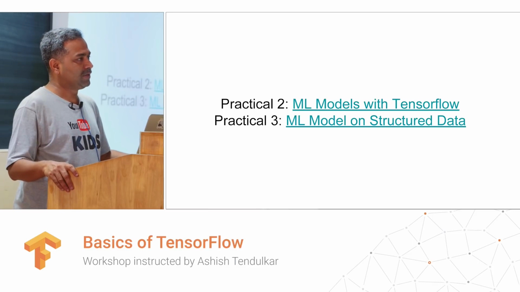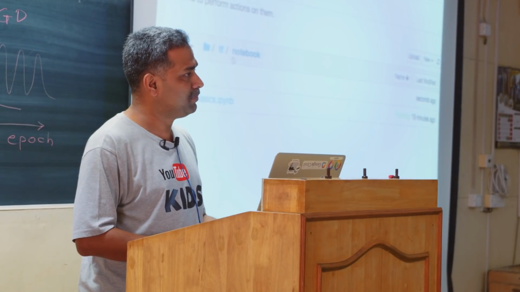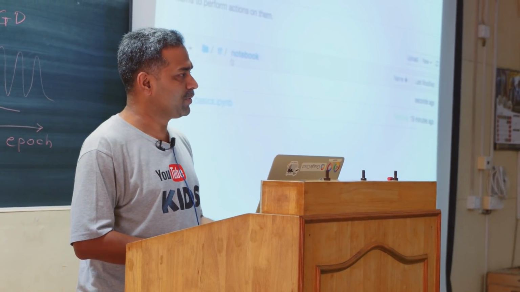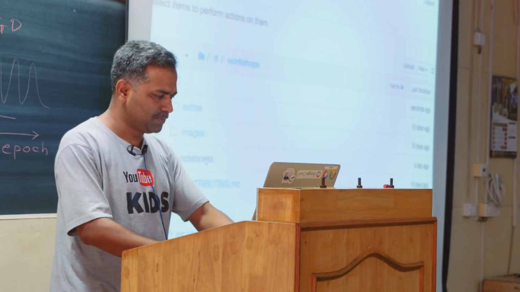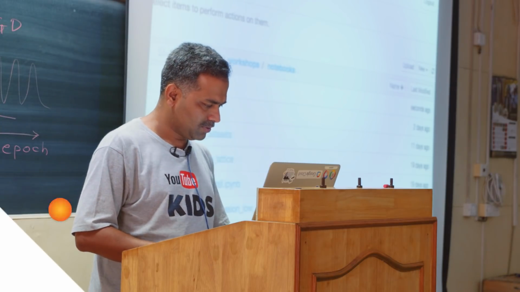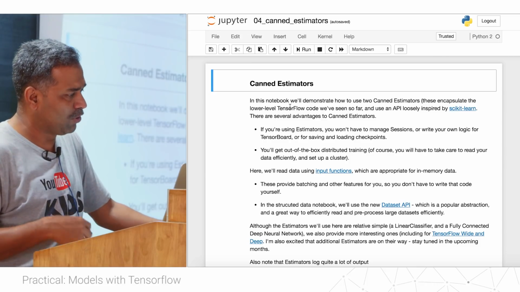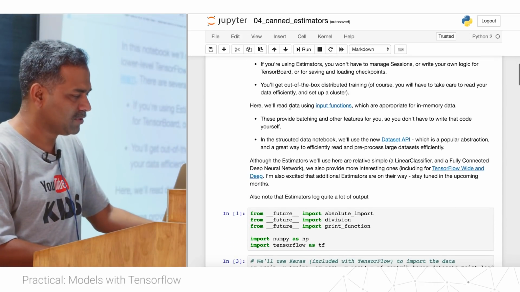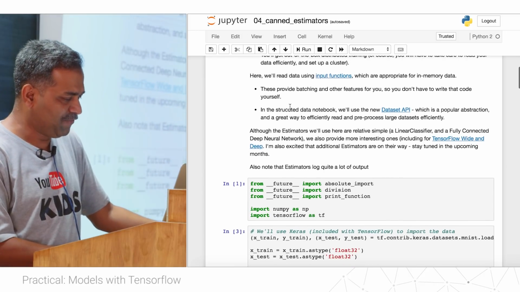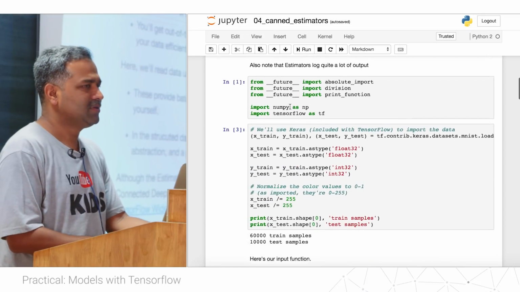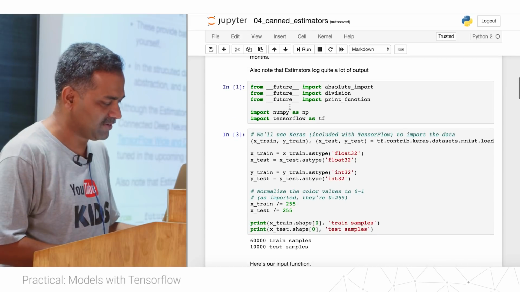Okay, so now it's your time. Have each one of you cloned the GitHub repository? Okay, so go to the workshops notebook that is for canned estimator. I will first walk you through this canned estimator notebook, and then you can try it on your own. Feel free to make changes, explore, print various things and experience TensorFlow yourself.